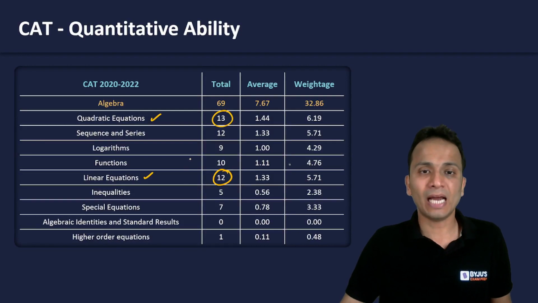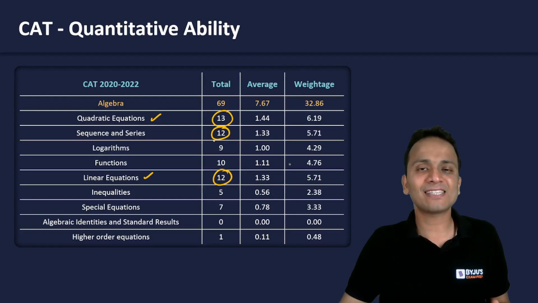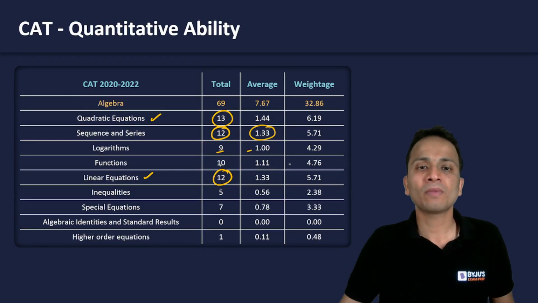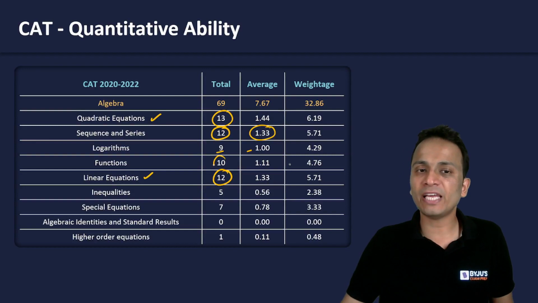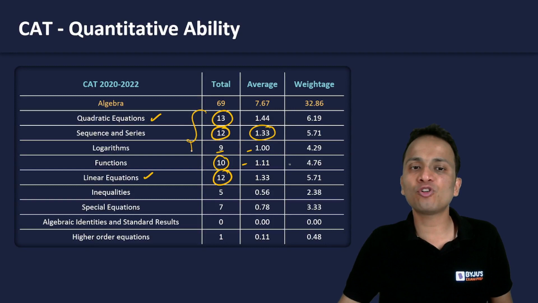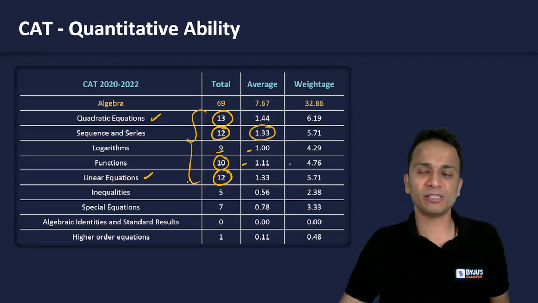All right, now then comes sequence and series, arithmetic progression, geometric progression, and its applications. So a total of 12 questions with an average of 1.33. Logarithms, a total of 9 questions with an average of 1. And functions, a total of 10 questions with an average of 1.11. So these are the 5 topics that you cannot afford to miss when you are preparing for algebra.